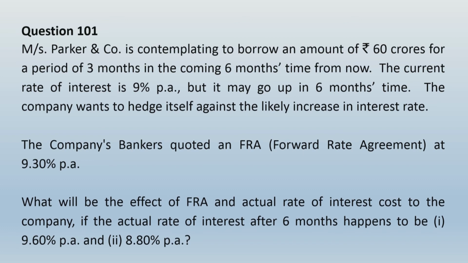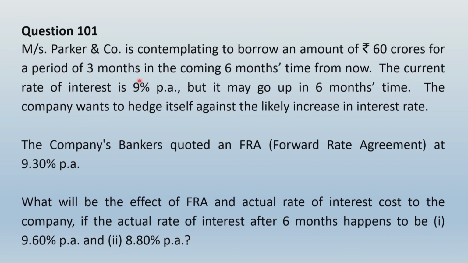The company's banker quoted an FRA at 9.3% per annum. What will be the effect of FRA and actual rate of interest cost to the company if the actual rate of interest after 6 months happens to be 9.6% per annum and 8.8% per annum? So the question has given you two possibilities. Under both the possibilities, we would want to find out the settlement amount which would indicate either the gain or a loss.